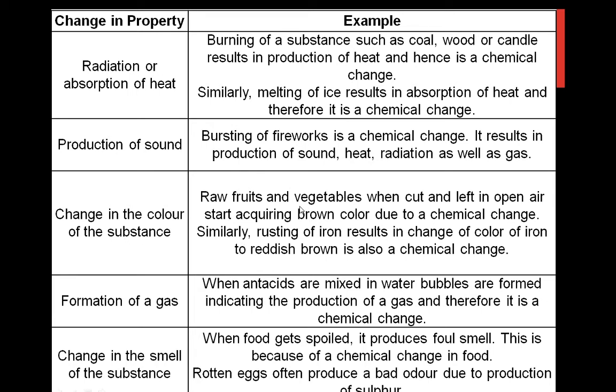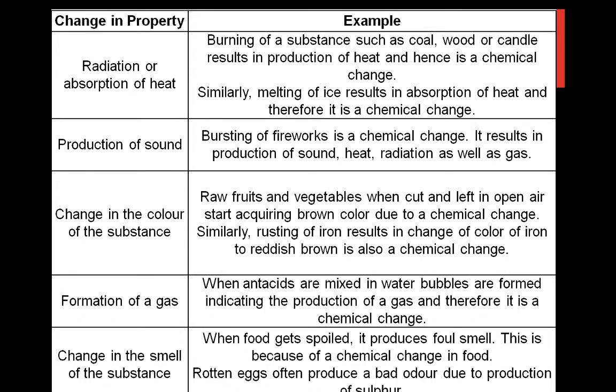Change in the color, if there is a rusting of iron, there is a change in color. The rotting of fruits and vegetables, there is also a change in color. The bright color changes to dull. Then there is a formation of gas: antacids, milk of magnesia, remember the acids, bases and salts, milk of magnesia which is known as antacid.